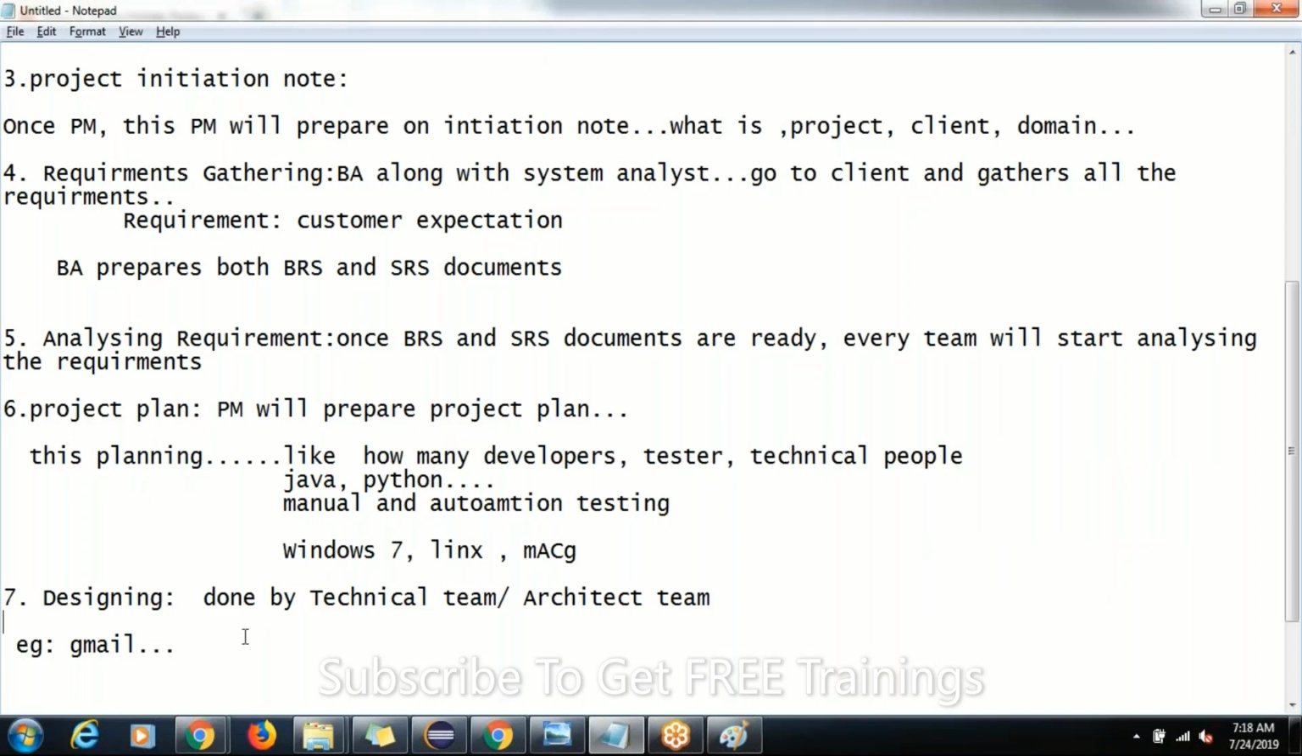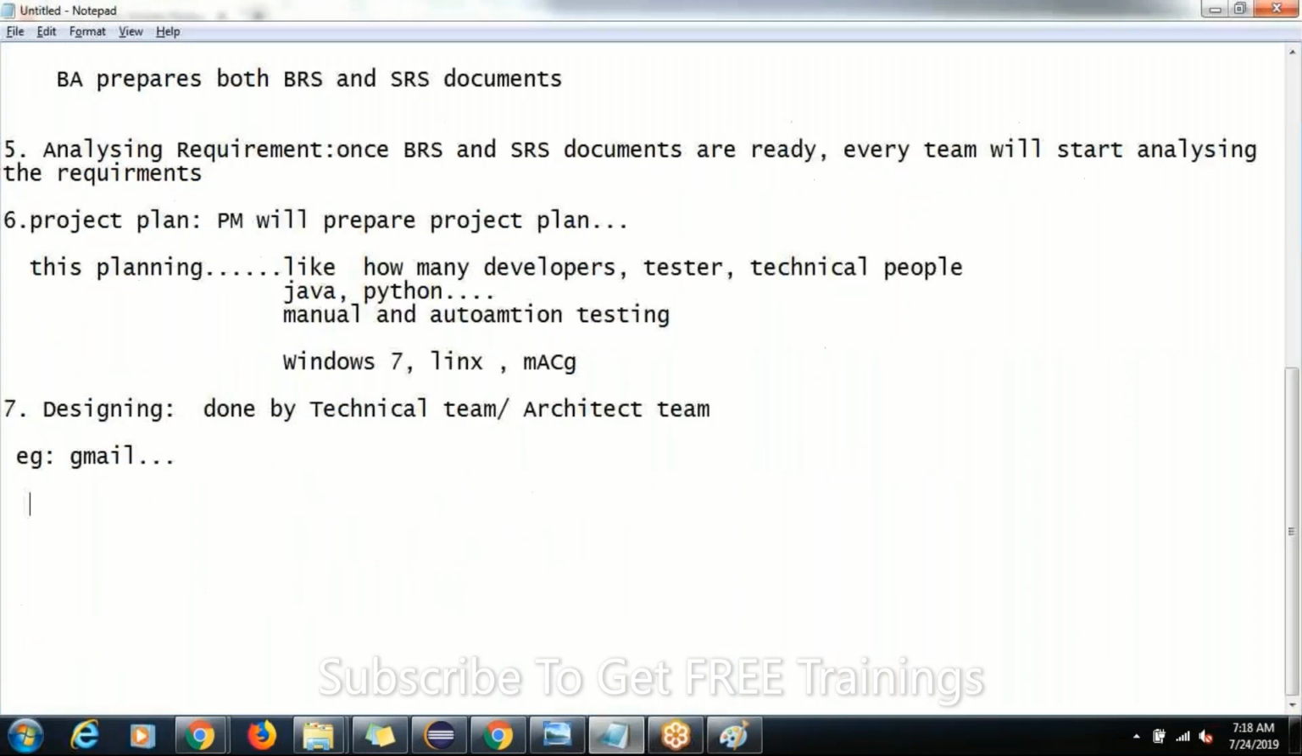In this we have two types of designing, guys. What are they? HLD and LLD. HLD stands for high level design, and LLD stands for low level design, right?